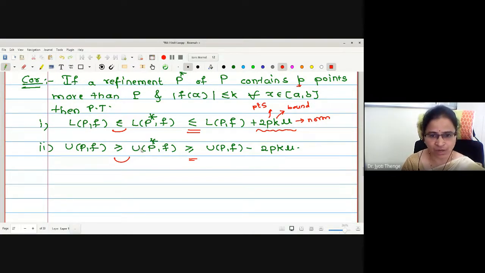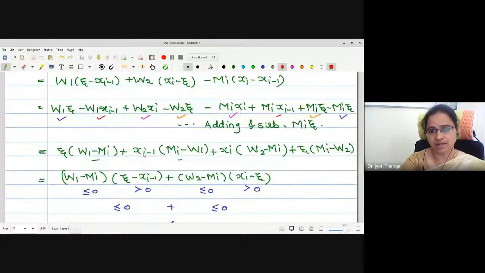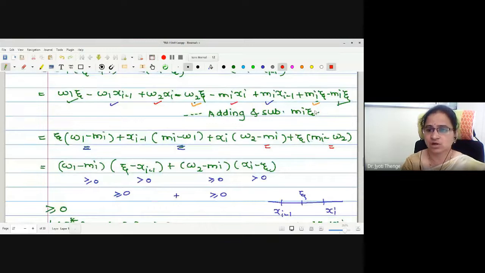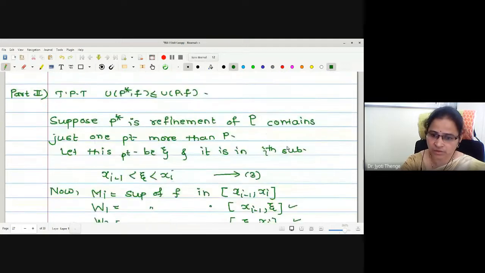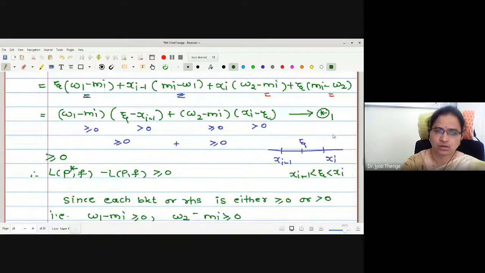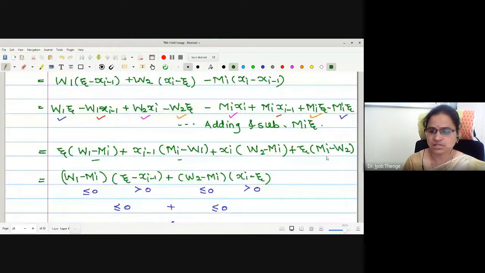Is the statement clear to everyone? We were proving only the right part of both the inequalities. The left we have proved already. Now, to prove this part, we use some statements we have already written in the theorem. I think I have not given the numbers, so let me call this star 1, and similarly this one is star 2.